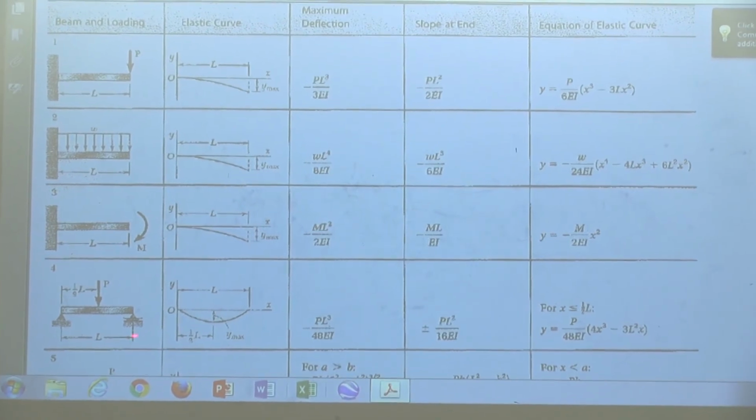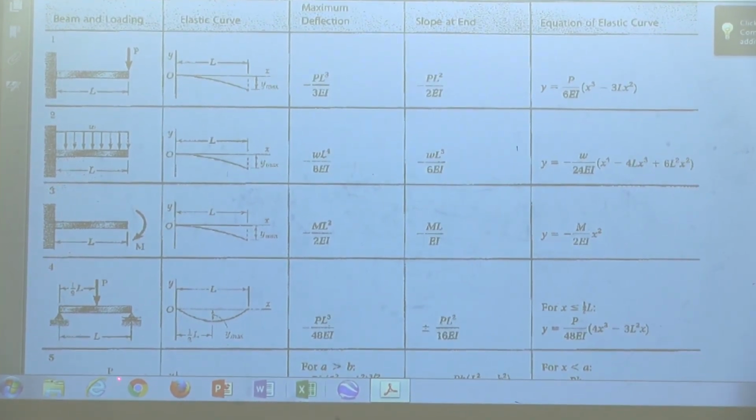Everybody understand? The determinate problem, who cares? You solve it once, you put it in your database, you have it forever. Is that correct or not? You just change the value of W and EI and L. These are the solutions. What is this they are showing here? Look here, maximum deflection is your concern. How much is the maximum, because the rest is less. Maximum slope, what is that?